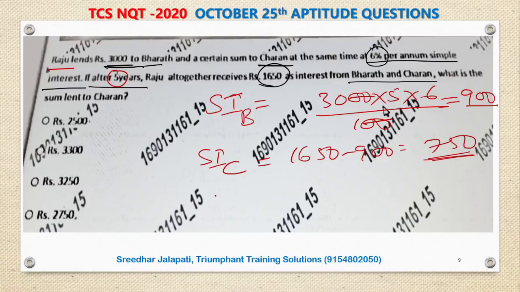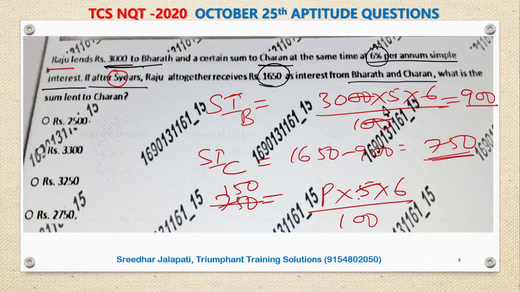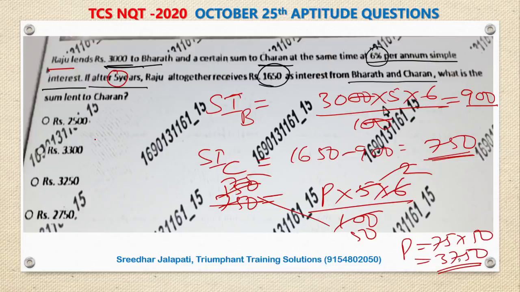So now let us find the principal in case of Charan. Again, simple interest formula SI is equal to, in case of Charan, principal we do not know, time period 5 years, same rate of interest R by 100. So if I simplify, this is again 5 ones, 550, 150s, and 2 threes, 250s, and 2 ones, 275. So P is 75 into 50, which is 3750, right? Or 3250, 75 5s, 370, 350 and 3750.